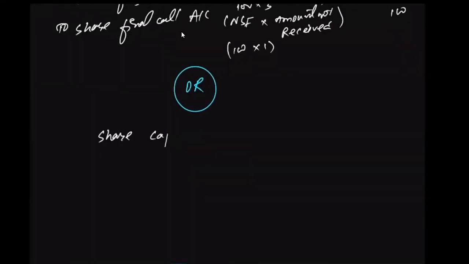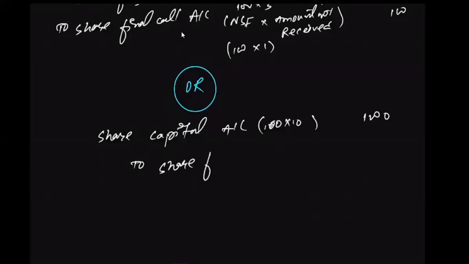Share capital account will be debited by the number of shares forfeited, multiplied with the called up amount. This was only 100 rupees, 100 shares into 10, 1000.